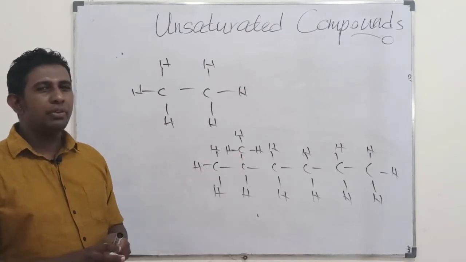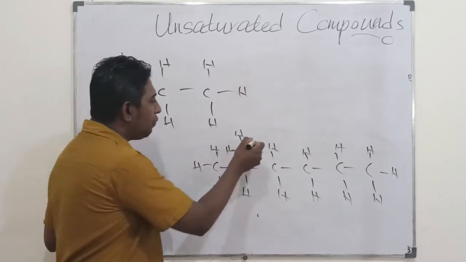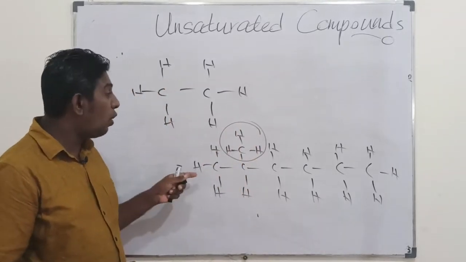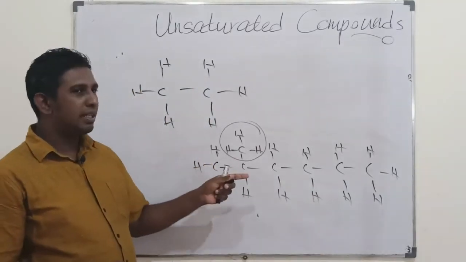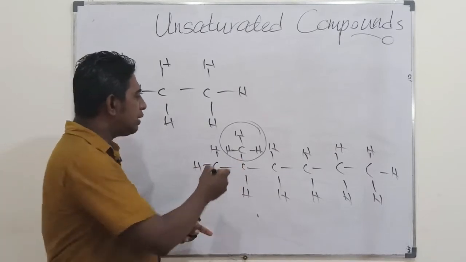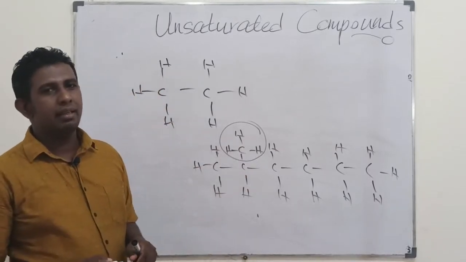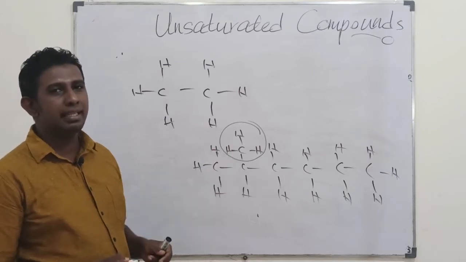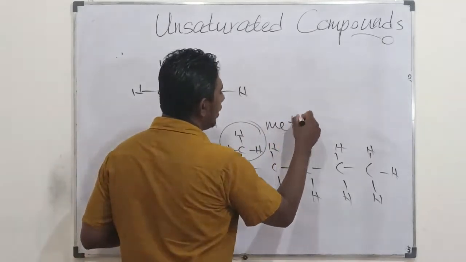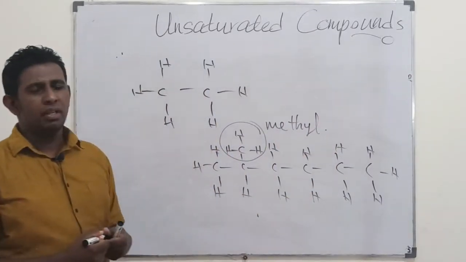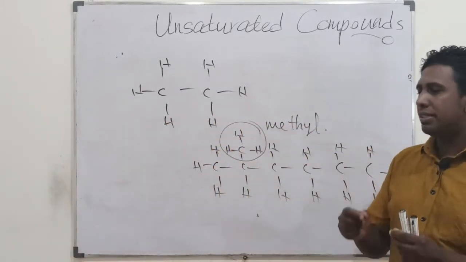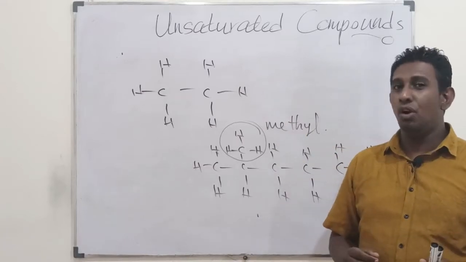So we call those alkyl groups. When you find this part alone, not representing the whole molecule but just attached to the molecule through a bond, this part is considered an alkyl group. Here in this context, it's called a methyl group.